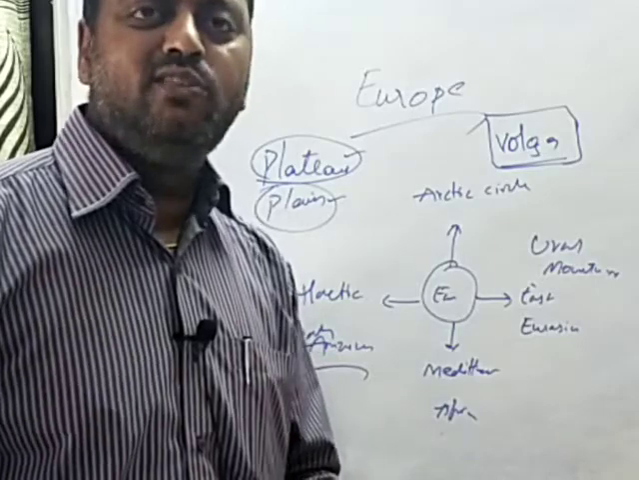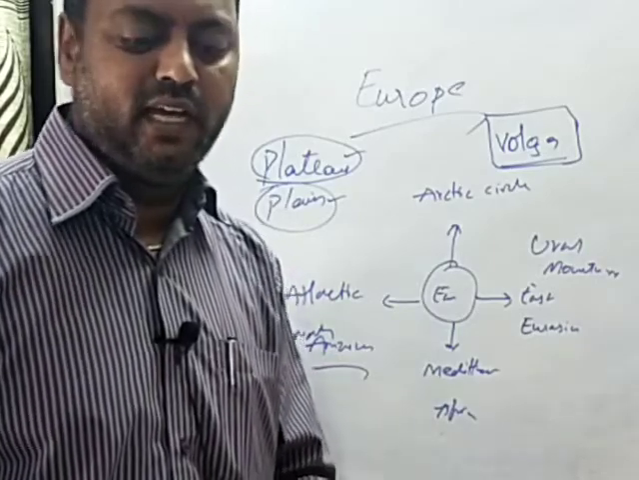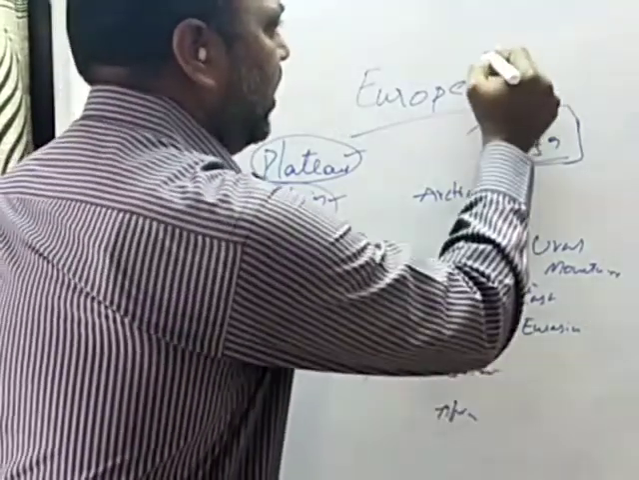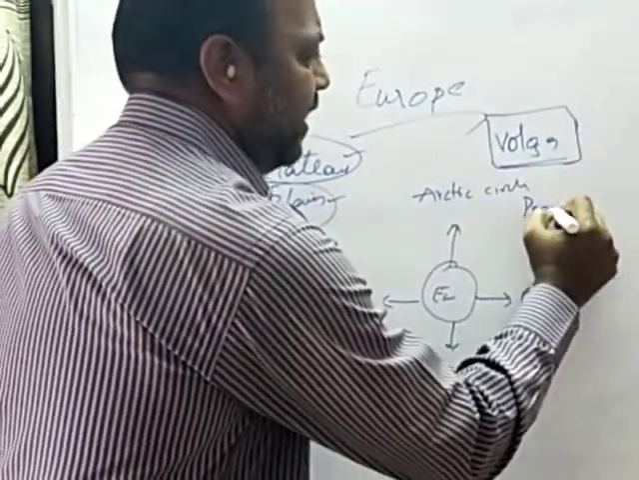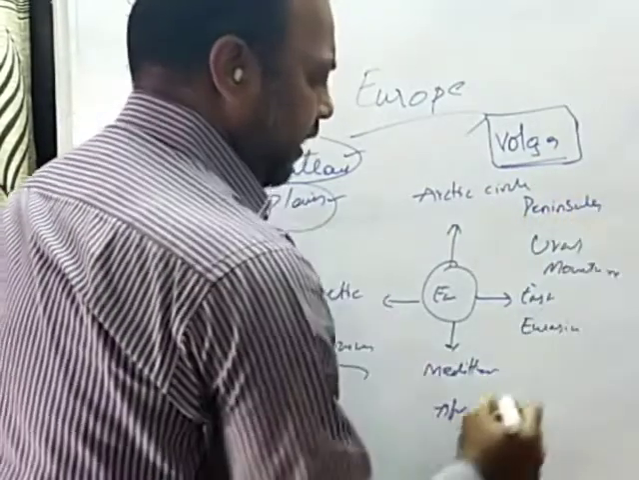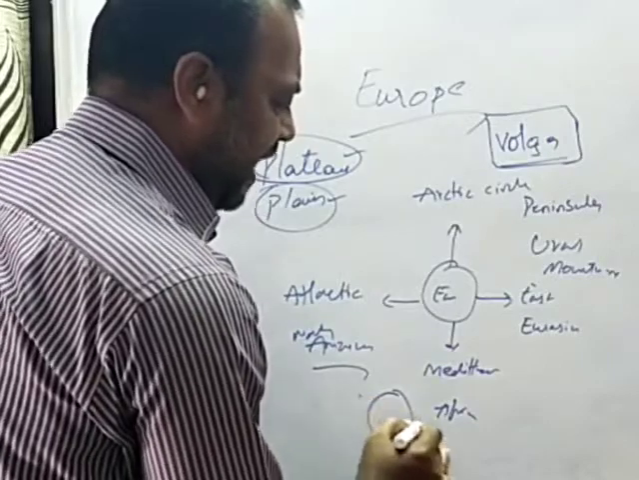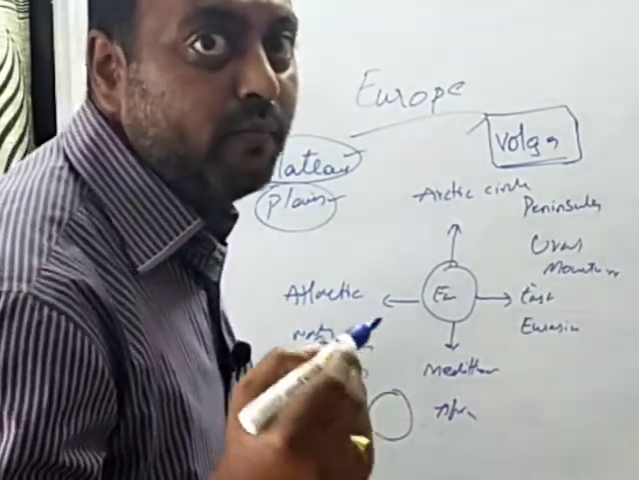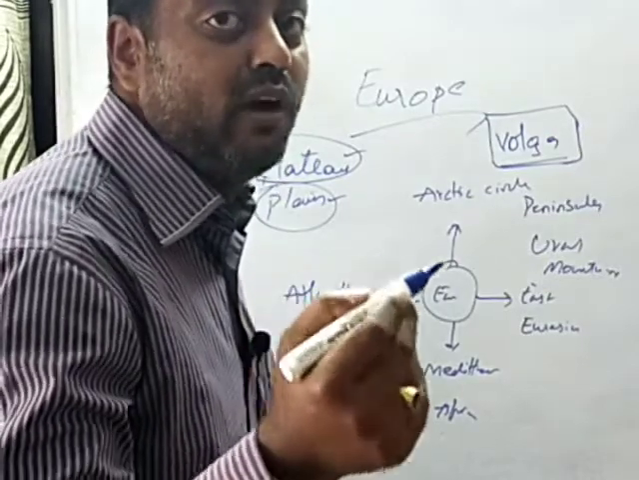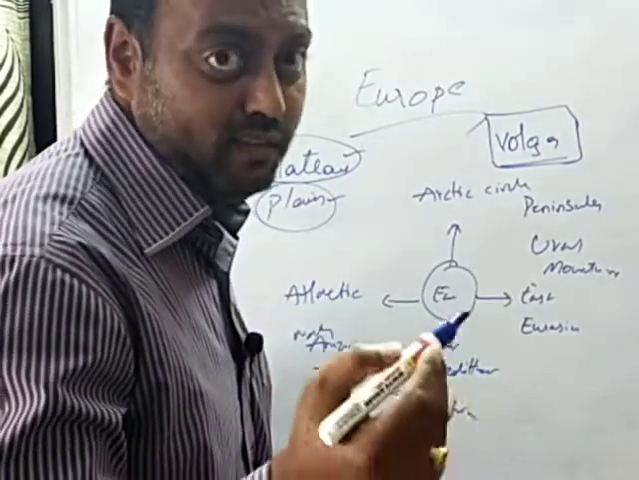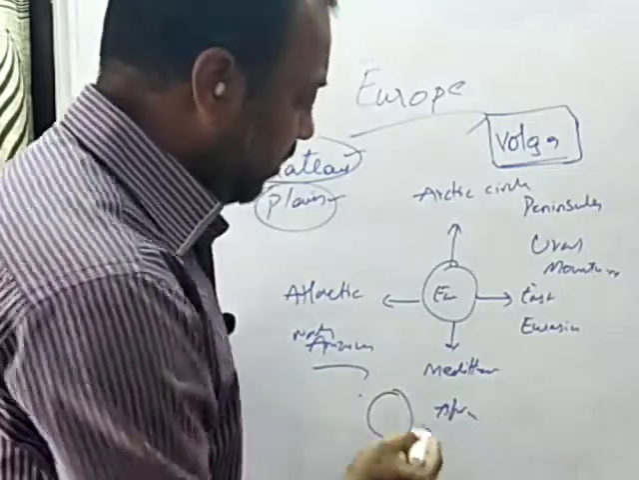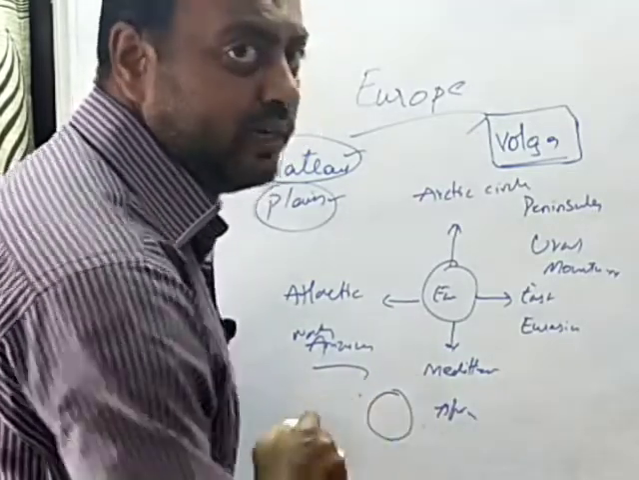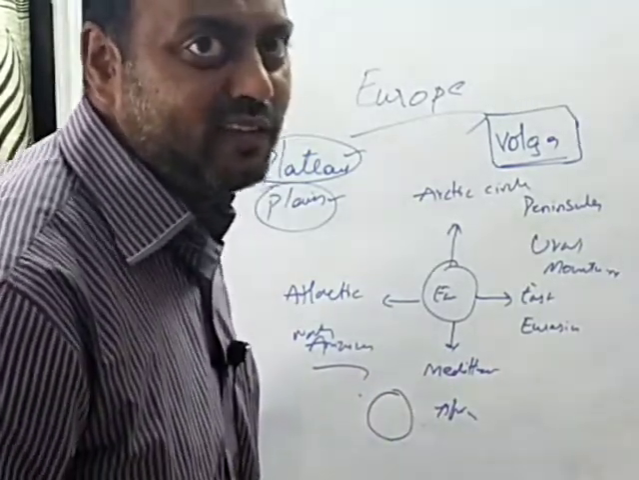Now we shall look at the peninsulas, islands, bays and gulfs. So now we shall move on to the peninsula, children. What is a peninsula, children? A landmass which has water on its three sides is called a peninsula. What is an island? A landmass which is completely surrounded on its four sides by water is called an island.